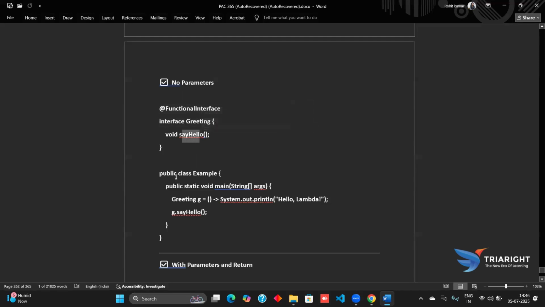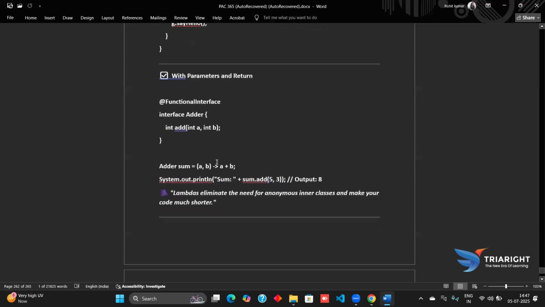Coming further, we have the main class. The class name is Example, which has the main method, and following that there is a Greeting of type Greeting. This is the interface programming; here we have named the interface Greeting, and this name makes the type. When the lambda is passed to the body, the output line is "Hello lambda", and after that we call sayHello, the method present in the Greeting interface, and similarly we can see the output.